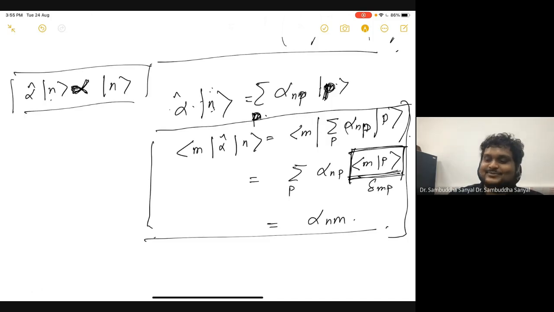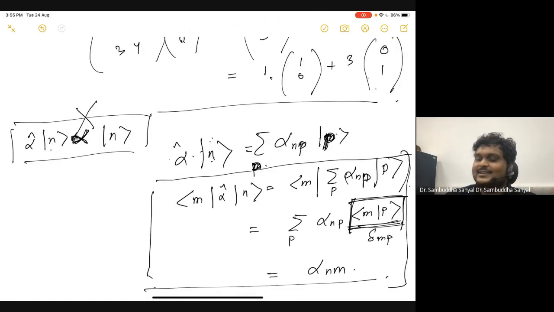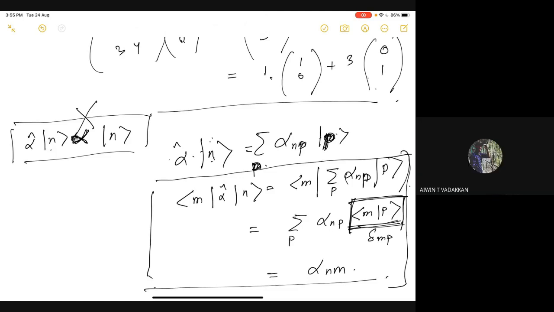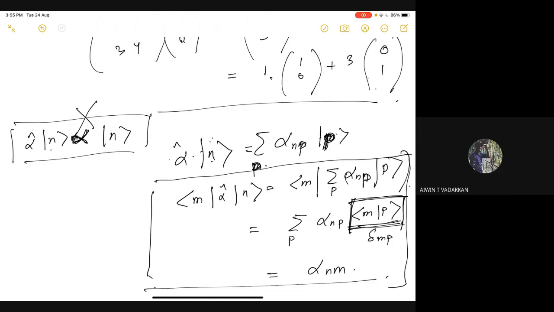But this is not true, because this example clearly tells me that if this n is (1, 0) and this is some arbitrary matrix, what you get is a linear combination of the basis vectors in this space. So this statement is not true, and that is why you can write this and use this identity. Is it clear, Ivan? Yeah, kind of. Let me think. No, what is the confusion? It should not be kind of, it should be very clear. No, it takes time to think.